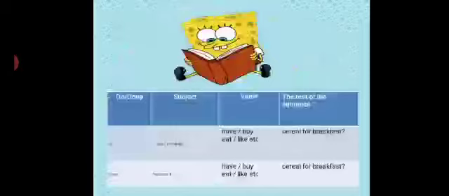When you use do, you have the options I, you, we, they, then the simple present tense of the verb and the rest of the sentence. When you use does, you have the third person pronouns he, she, it, then the simple present of the verb and the rest of the sentence.